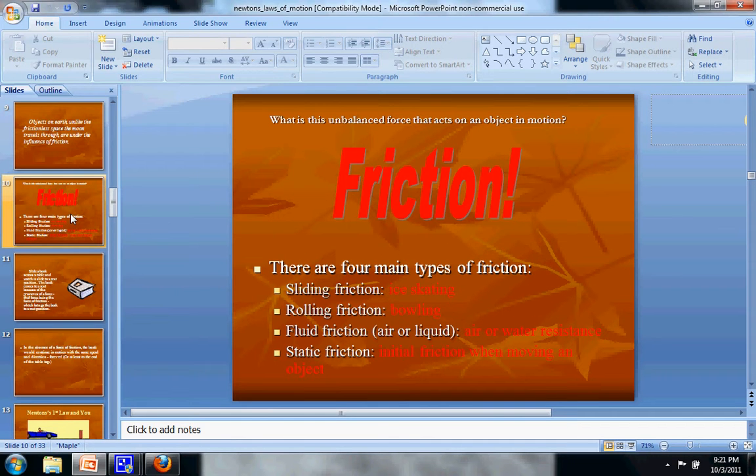The answer is the unbalanced force that acts on an object is called friction, and there are different kinds of friction. There's sliding friction, like ice skating, as I just mentioned, where eventually you're sliding and the friction makes you stop. There's rolling friction, where the object keeps traveling around and around like a bowling ball. There's fluid or air or liquid friction, which is resistance from water or from air. Think of a frisbee eventually slowing down because the air makes it stop. And then there's static friction, where it's rubbing against some other surface, like when your feet rub against the carpet.